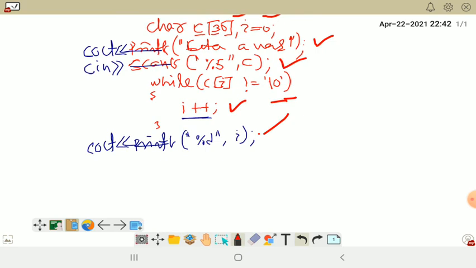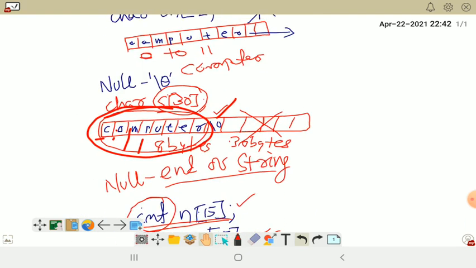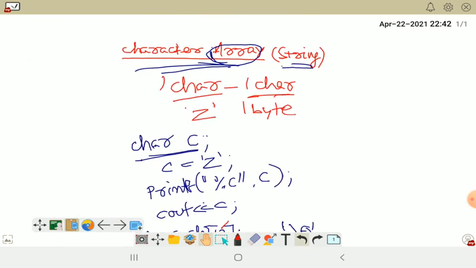Okay, students, this is what we just discussed: the concept of character array, or you can say string.